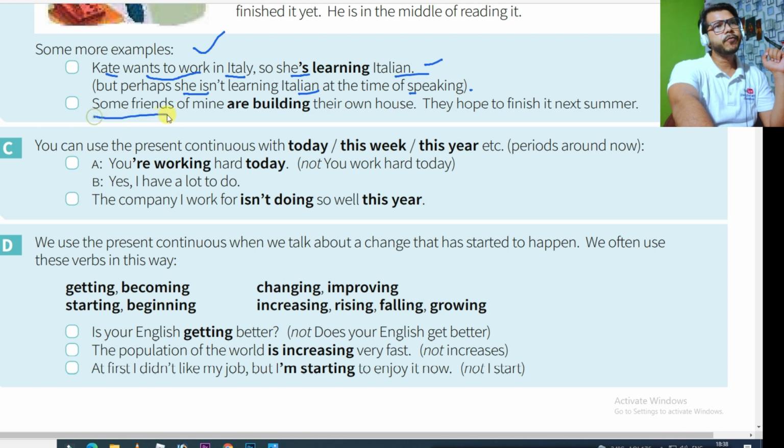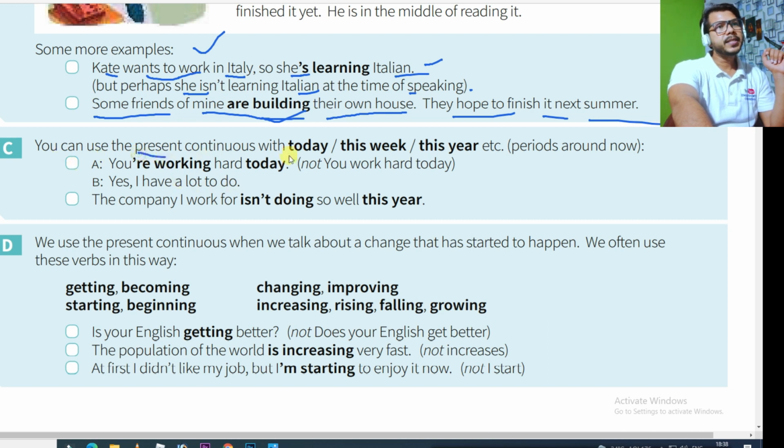See, some friends of mine are building their own house. They hope to finish it next summer. So they have not finished it. Some friends of mine are building their own house, means the building process is going on. Okay, so they are making.